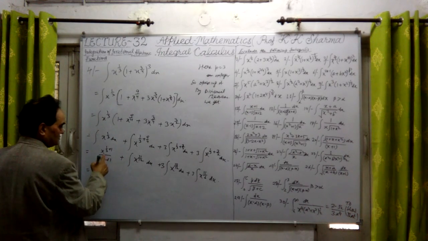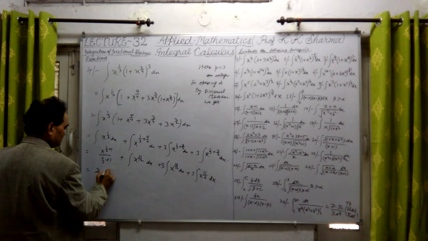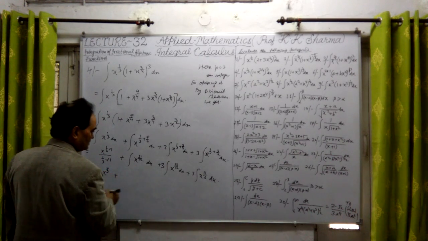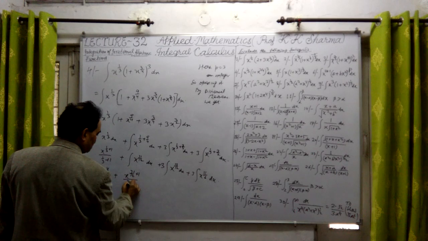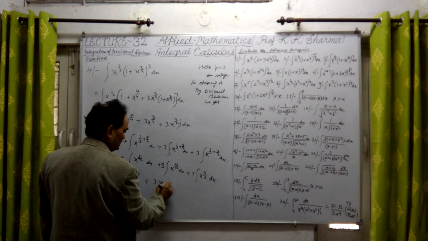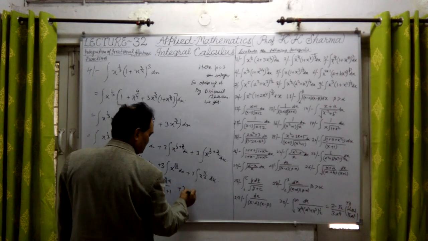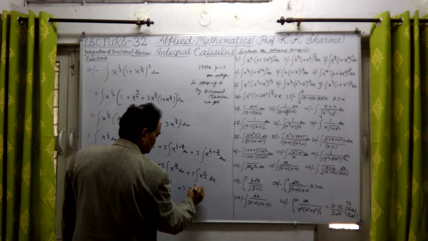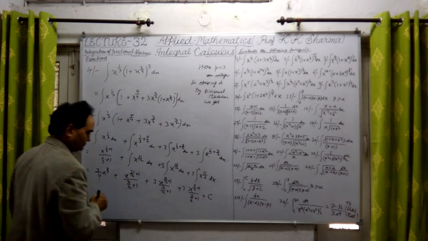Now let me further solve it. This is already done. This is 4 upon 3, that is 3 upon 4, x raised to power 4 upon 3. Plus this will give us x raised to power 31 upon 12 plus 1 upon 31 upon 12 plus 1 after integration. So this is 3 into x raised to power 13 upon 12 plus 1 upon 13 upon 12 plus 1. Plus 3 into this x raised to power 11 upon 6 plus 1 upon 11 upon 6 plus 1, plus constant of integration.